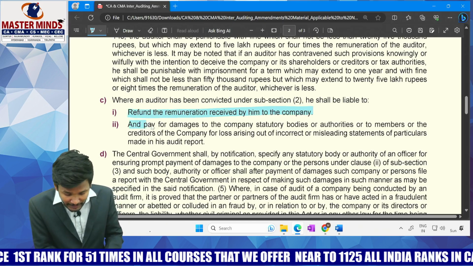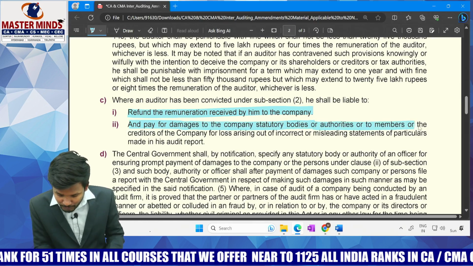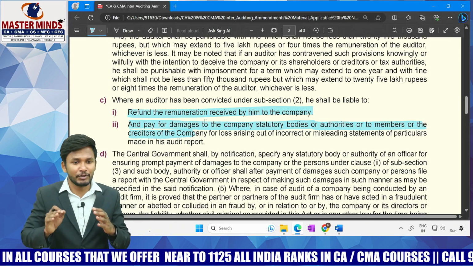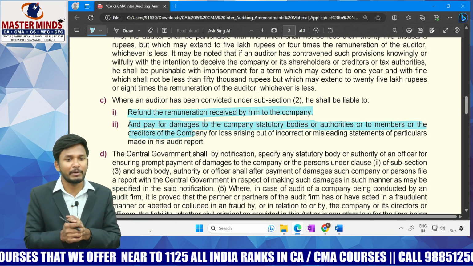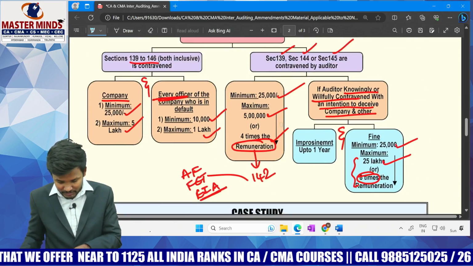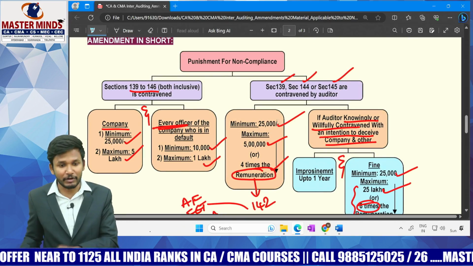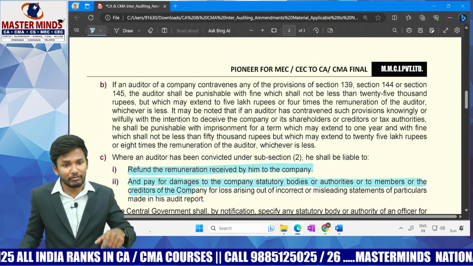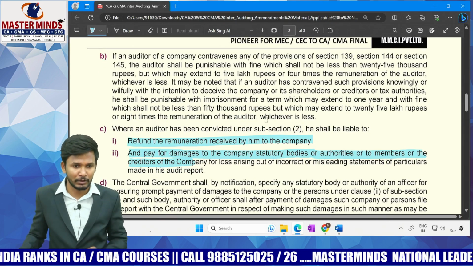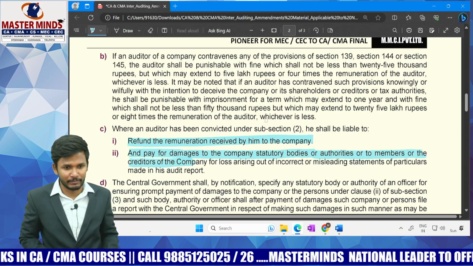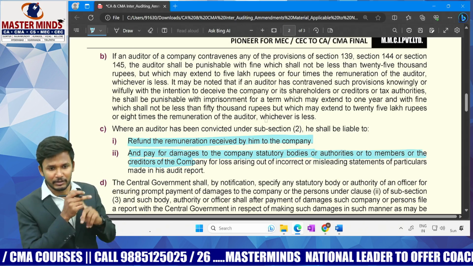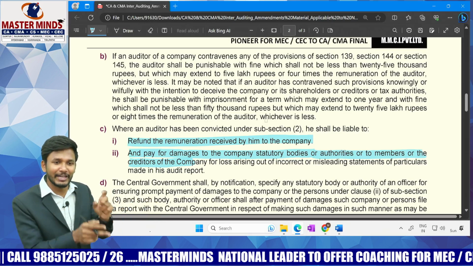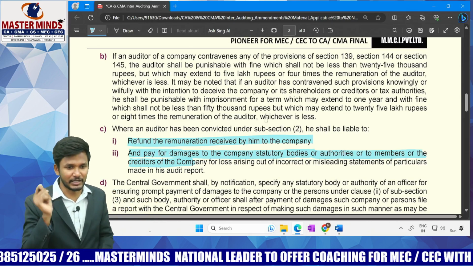And pay damages to the company, statutory bodies or authorities, members or creditors, any person incurring damages because of your wrong action, because of your non-compliance with Section 139, Section 144 and Section 145. You have to refund the entire remuneration, and along with refunding, pay extra damages to the extent of damages incurred. There is no limit there. You pay the penalty to the regulatory authority, refund the remuneration to the company, and further pay the damages when you contravene this intentionally.